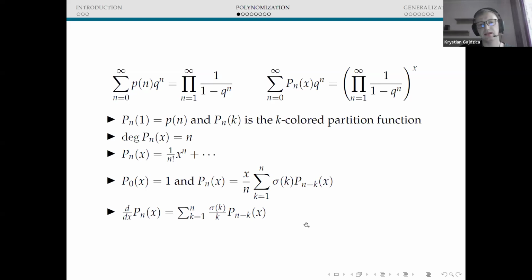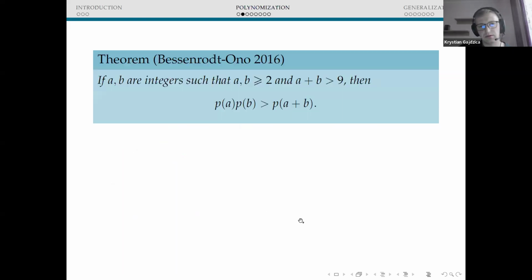And now we can ask about the Bessenrodt-Ono inequality for that family of polynomials. But what does it mean? In the original statement of Bessenrodt-Ono's theorem, we have that p(a) times p(b) is greater than p(a+b).